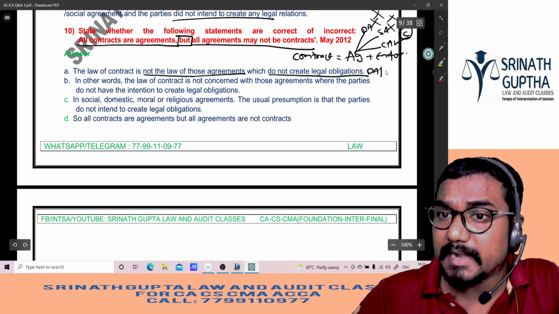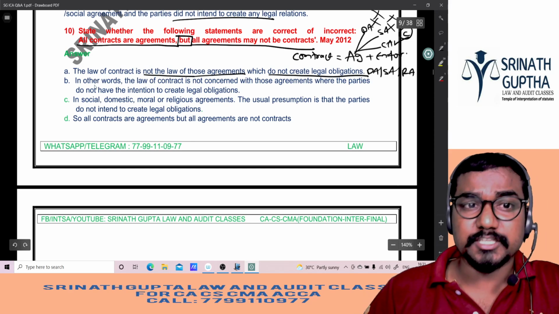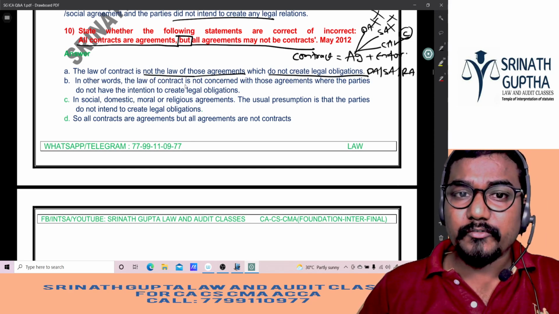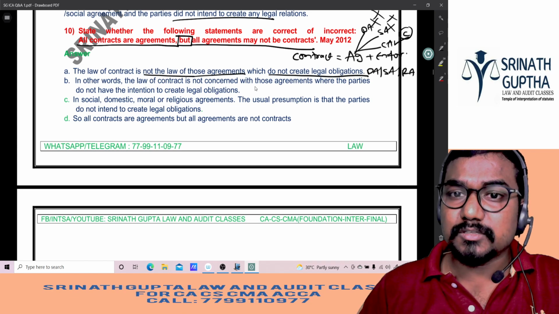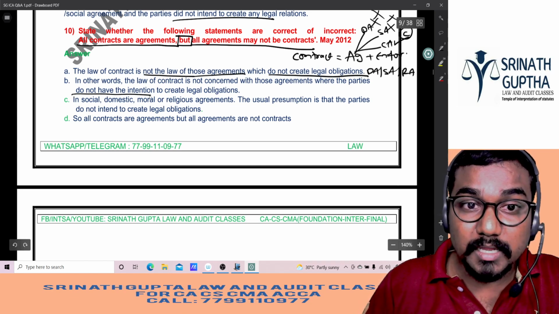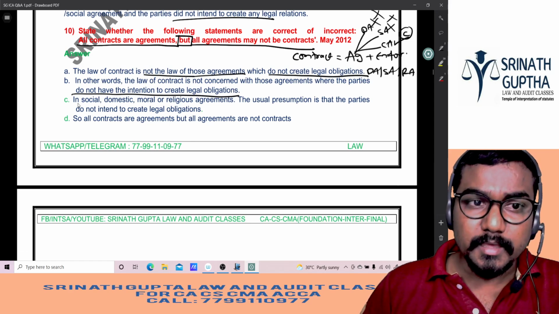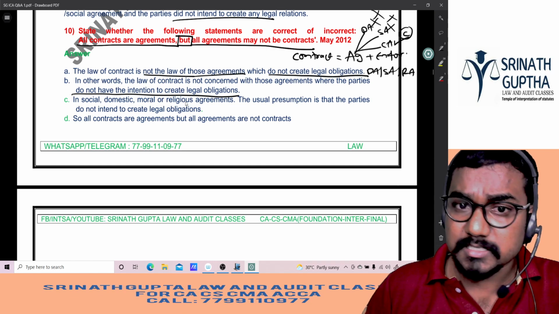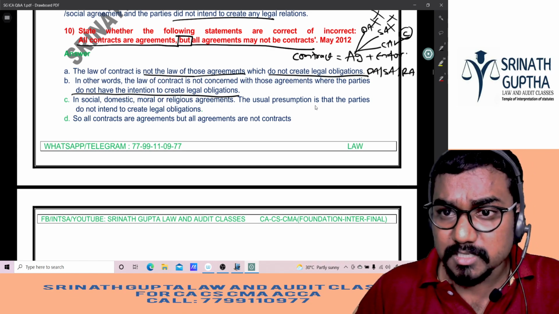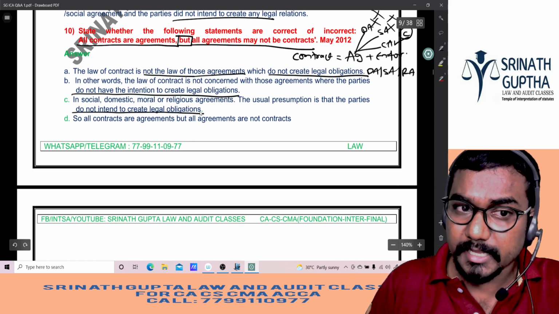Example, domestic agreements, social agreements and religious agreements. They will not create legal relationships. In other words, the law of contract is not concerned with those agreements where the parties do not have the intention to create legal obligation. In social, domestic, moral, religious agreements, the usual presumption is that the parties do not intend to create legal obligation.